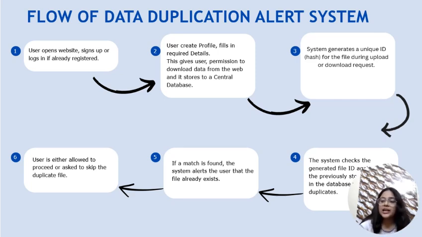If that hash entry is already present in the database, then the system checks the generated file ID against it. If the file we have encountered is the same, then an alert is sent to the user that you have already tried to download or upload that file previously. So would you like to do it again? In case of download, if they have urgency, the user can download the file again, and if not, the system lets them download the file without any alerts.